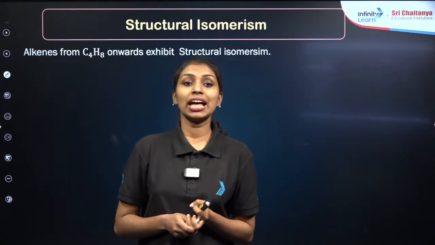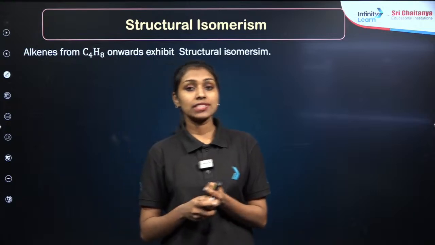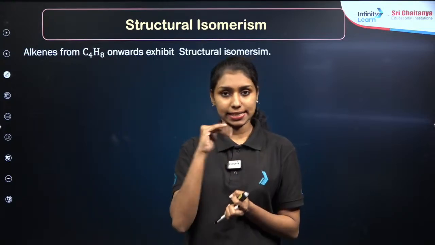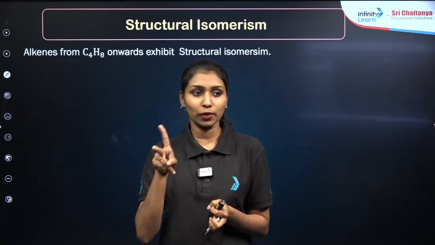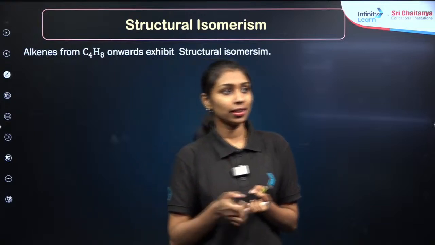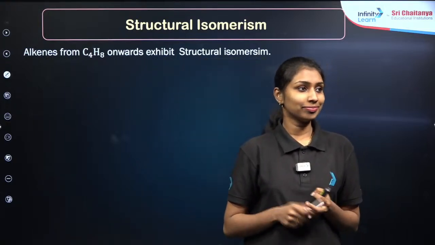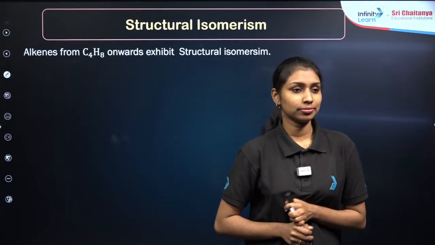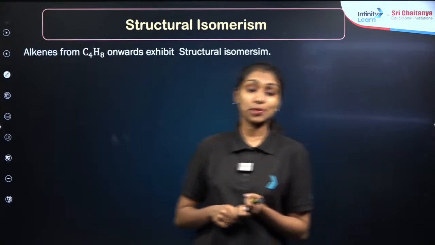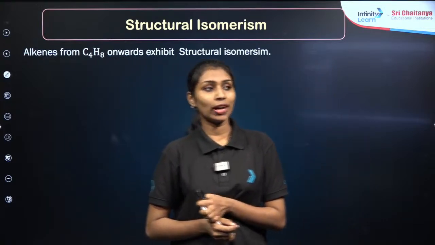Now let us talk about isomerism, right? As we have already seen with alkanes, saturated hydrocarbons, we have seen 2 types of isomerism. What are they? Have you revised? What are the different types of isomers present in the case of alkenes?